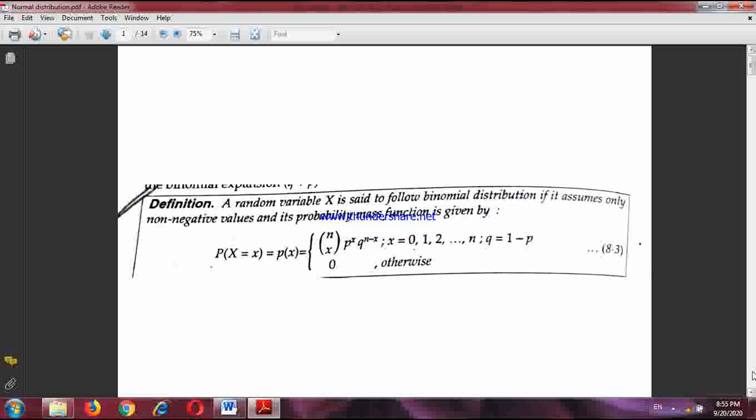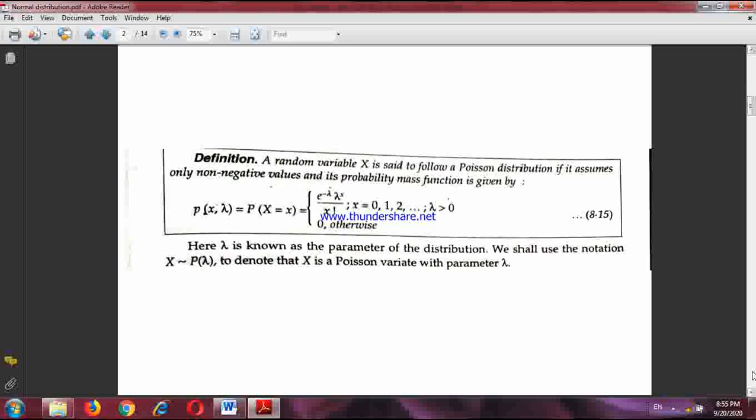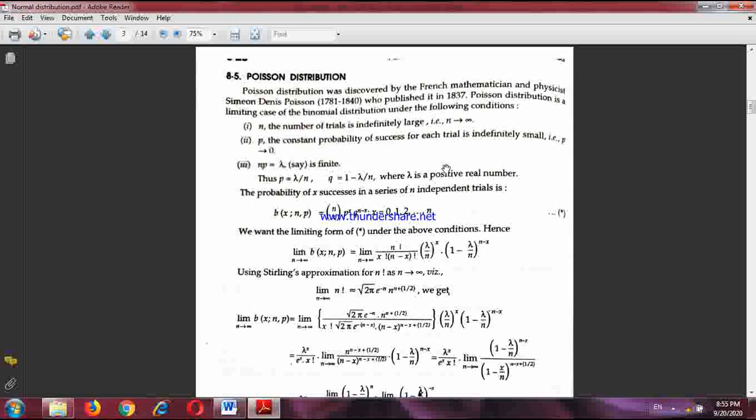Now what happens if the number of trials becomes extremely large? Theoretically we say that n tends to infinity, and p, the constant probability of success in a single trial, is extremely small, theoretically p tends to 0. One is very large, another one is very small, so that their product becomes a finite quantity.